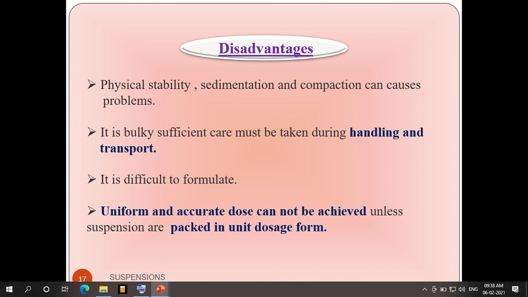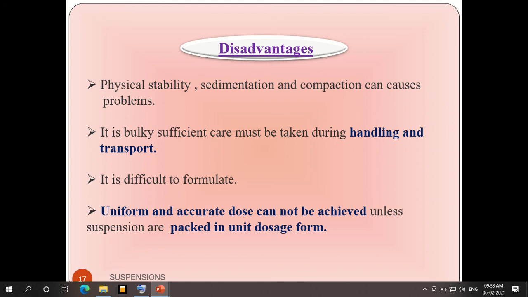Because if you do not shake it, it will sediment out, so you will not get the drug, only the excipients used. So it must be shaken to distribute the dispersed solid particles uniformly in the continuous phase. That is a major disadvantage associated with suspensions.